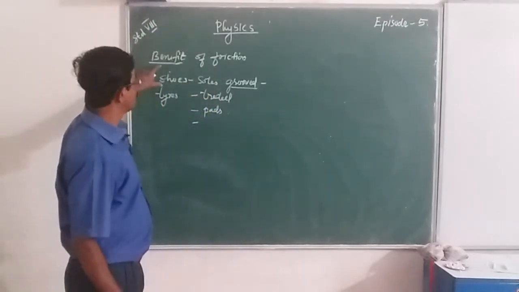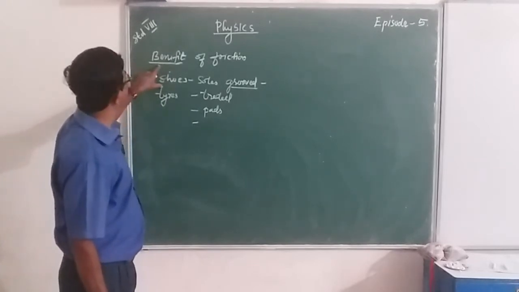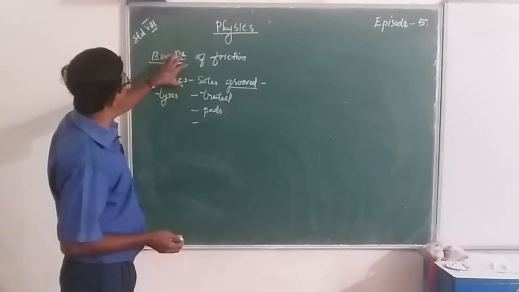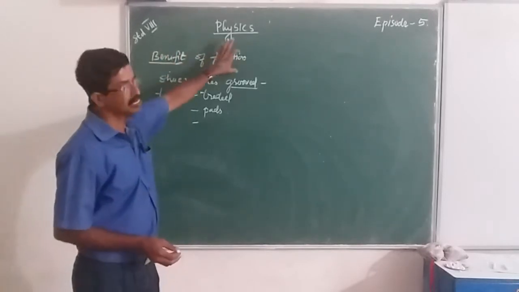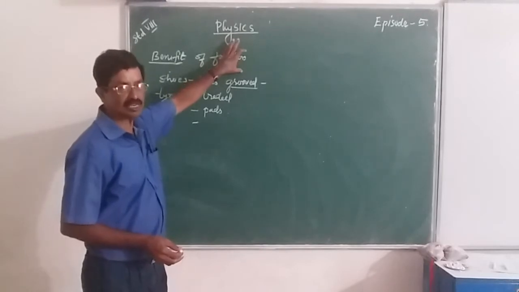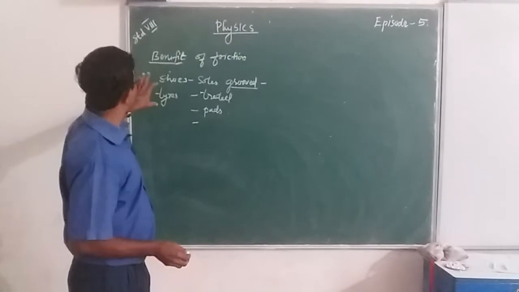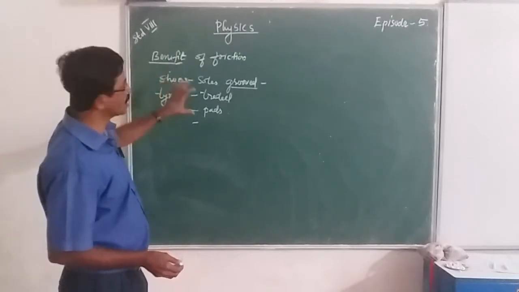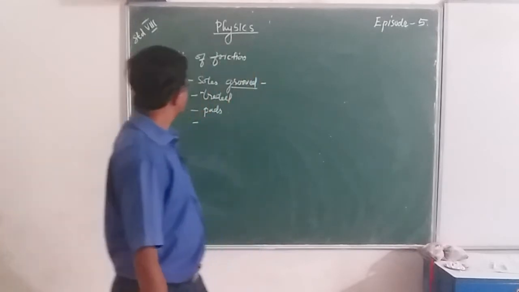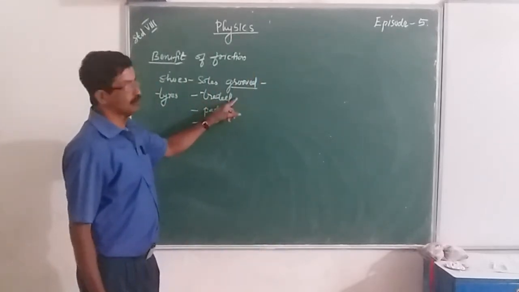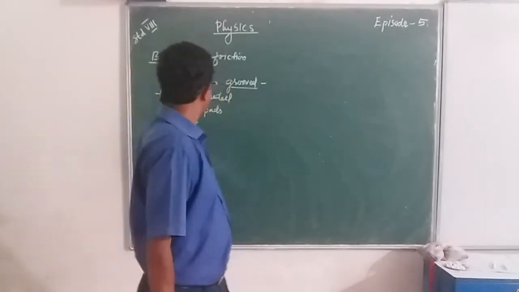Examples of friction that we use in our day-to-day life: shoes, whose soles are grooved to provide more friction, hence we can walk freely and more safely. Tires are threaded to provide more grip, so that the vehicle moves safely.